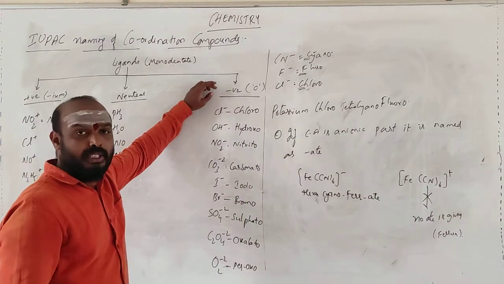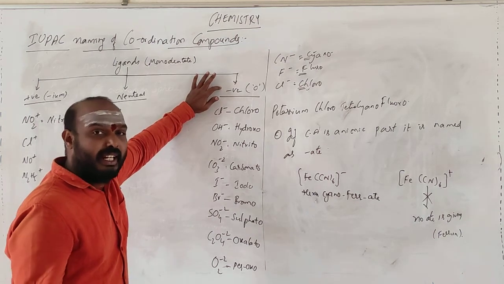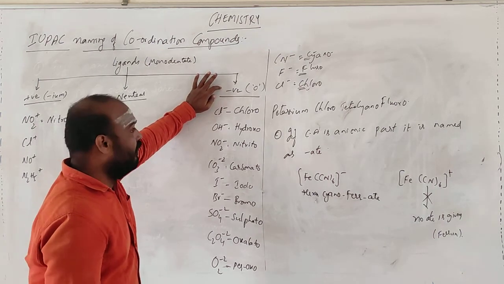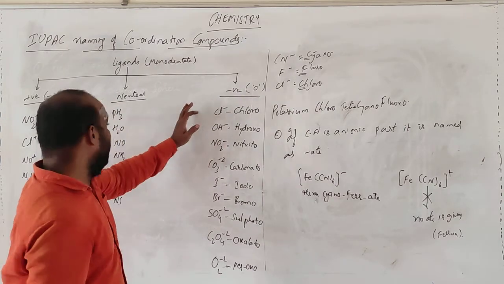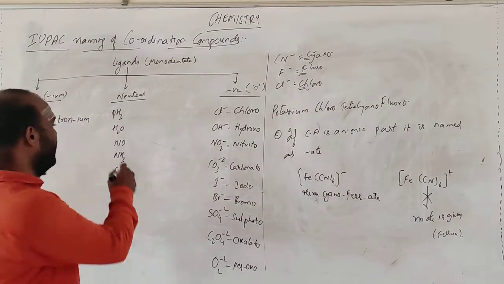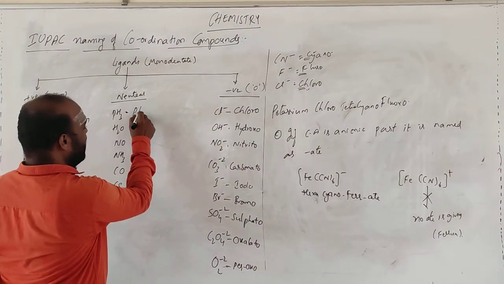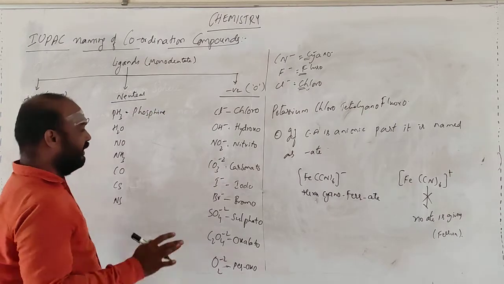Any compound that is very light and carries a negative charge, we give it O. If it has a positive charge, we give it EM. Neutral, nothing. The same compound, if you go for PH3, this is positive.